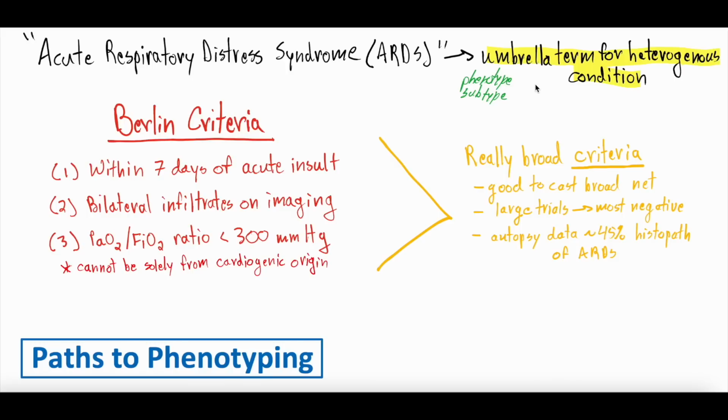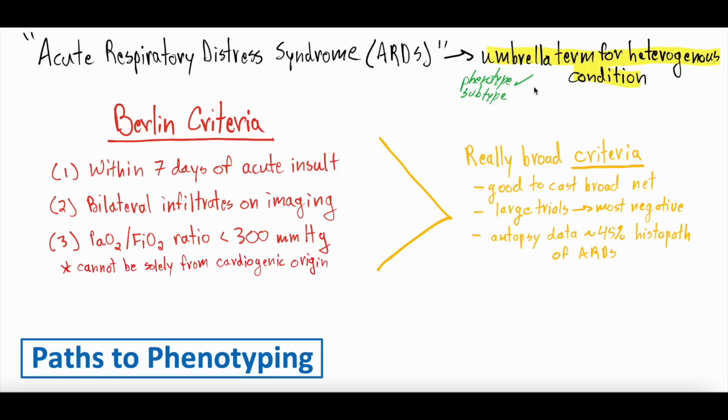And some of the thought is that when we come to these umbrella terms and study them as one large umbrella term, it is difficult to identify therapies, because therapies may be effective for a certain phenotype of ARDS, but they may be ineffective for other phenotypes.